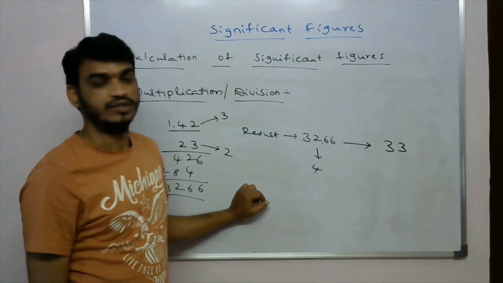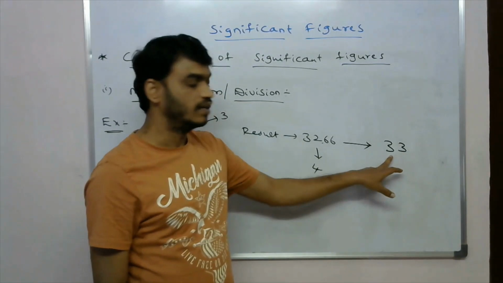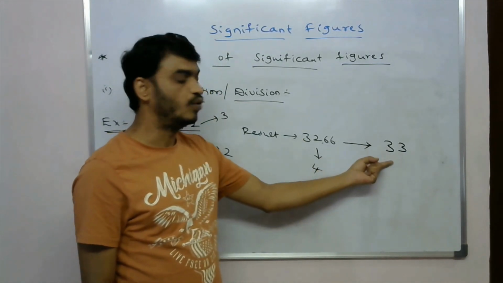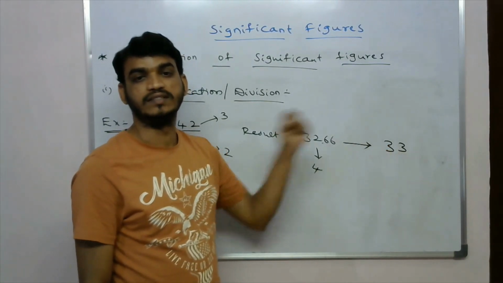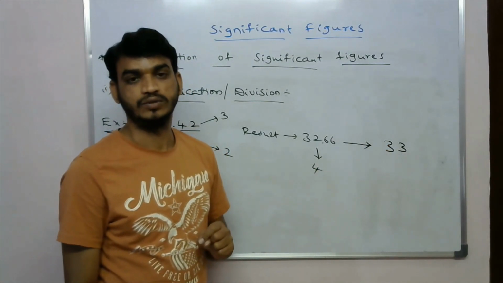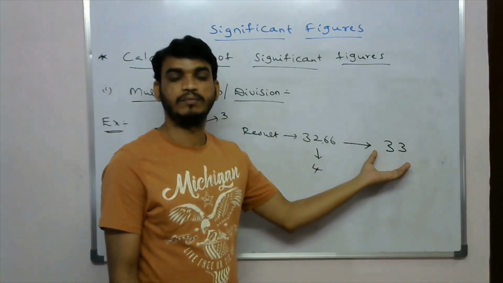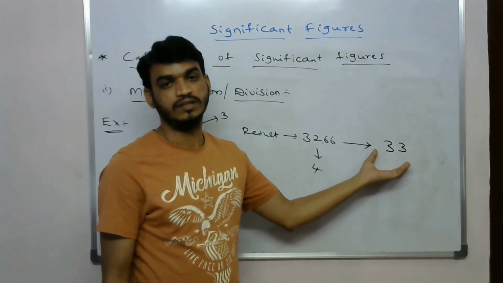Here 33 has only two significant figures. Understood? So this is the process for multiplication and division.